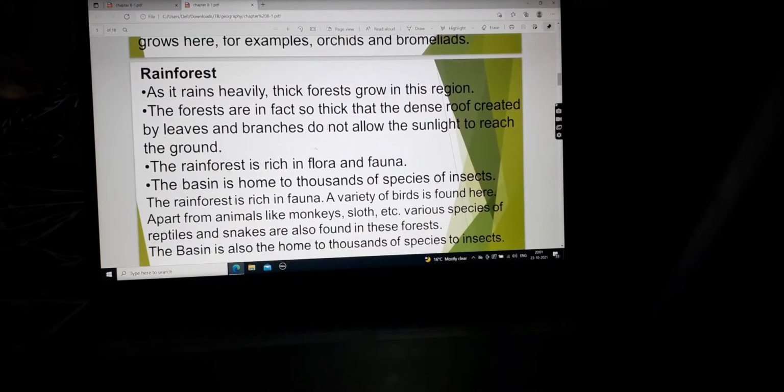Now let's come to the rainforest. As it rains heavily, thick forests grow in this region. So now what happens? The Amazon is a rainforest region, and there is heavy rainfall. Not only heavy rainfall, but also the temperature is hot, and therefore the forest is very thick, or very dense. The forests are in fact so thick that the dense roof created by leaves and branches does not allow the sunlight to reach the ground. So as the forest is so thick, and the leaves of the trees are so thick and big, they do not allow the sunlight to reach the ground.